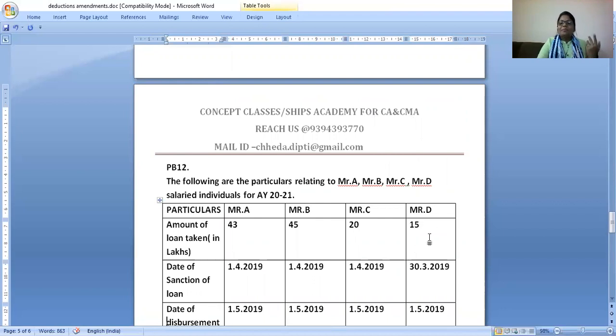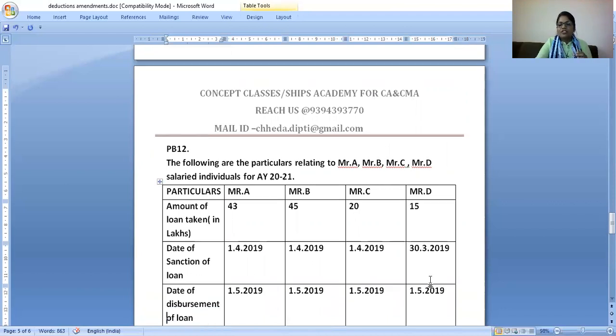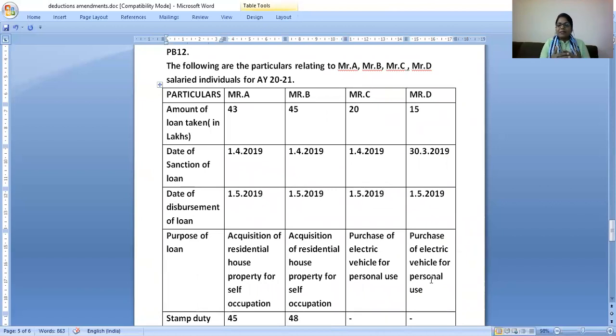Last case, Mr. D. The amount of loan he is looking for is 15 lakhs. He has applied and the loan is sanctioned on 31st March. But the loan was actually disbursed later and the cheque given. You know, you apply, you don't get the cheque; it is given directly to the vehicle shop from where you are buying, or directly to the bank, so directly to a third party.